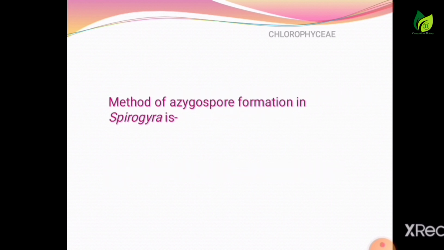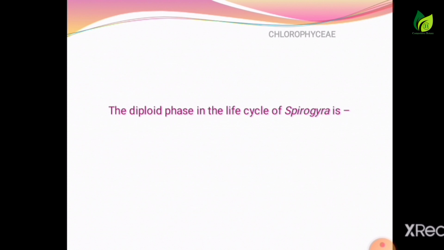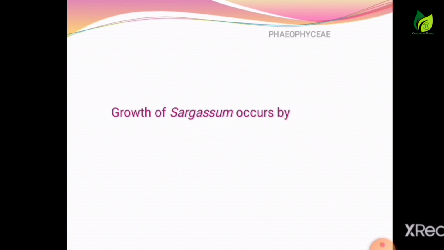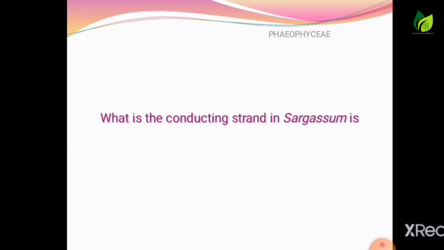The method of azygospore formation in Spirogyra is parthenogenesis. The diploid phase in the life cycle of Spirogyra is the zygospore. Growth of Sargassum occurs by the apical cell.